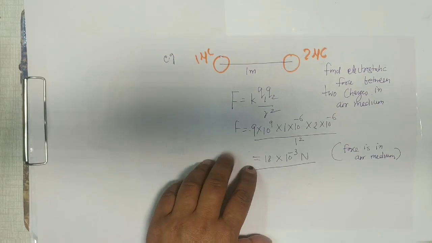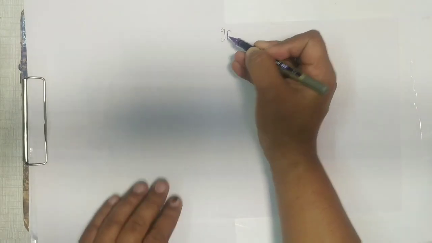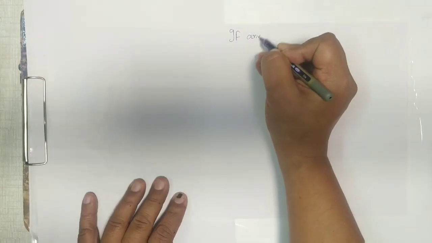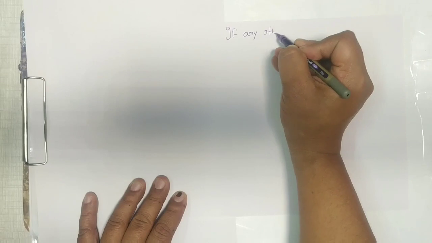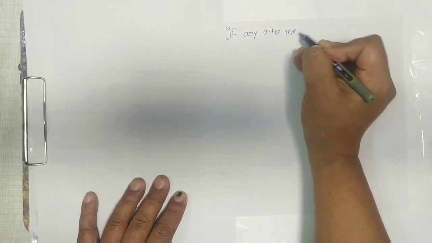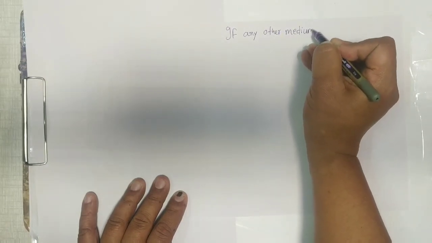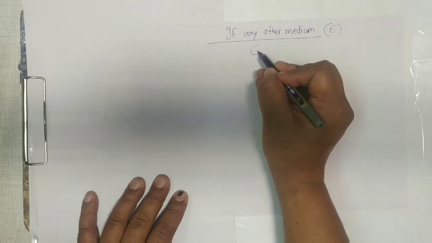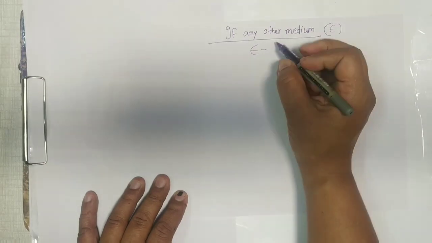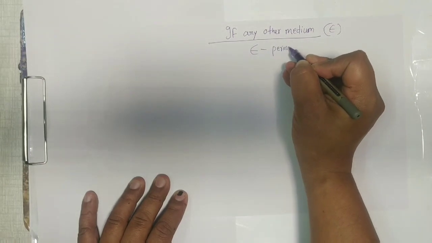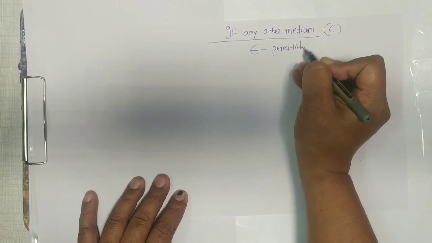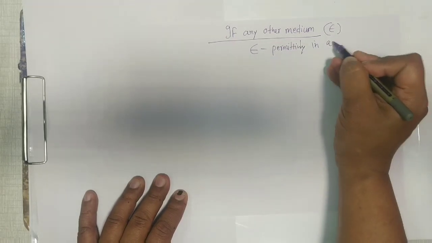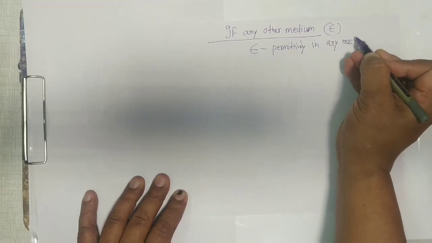Now, if any other medium is present between the two charges, do you know any other medium is denoted by epsilon? What is epsilon naught in free space? Epsilon is permittivity in any medium. You can have any medium.